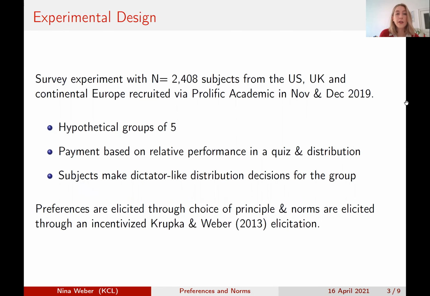So like I said, we run a survey experiment with about 2,400 subjects. In our experiment, our subjects take part in a quiz, and part of their performance and part of their payment is based on the relative performance within groups of 5 on that quiz. Now, each of our subjects makes a dictator-like distribution decision that will determine the payoff for each of the performance levels. And we elicit preferences by asking subjects which principle of redistribution they most agree with. And we then elicit norms through incentivized Krupka and Weber elicitation.